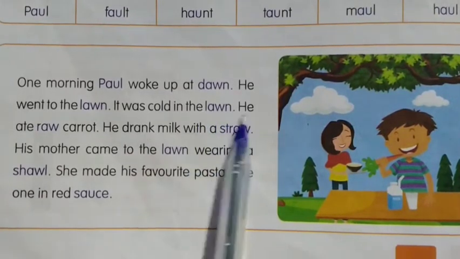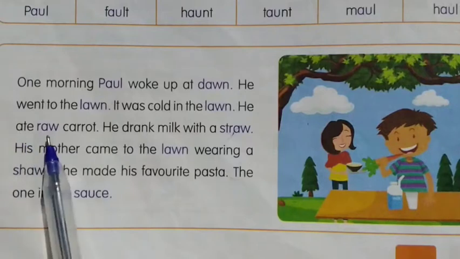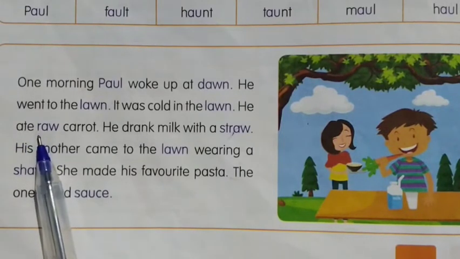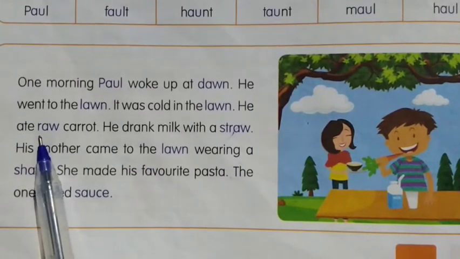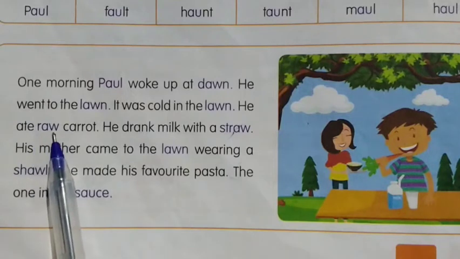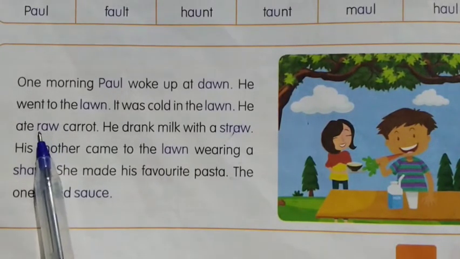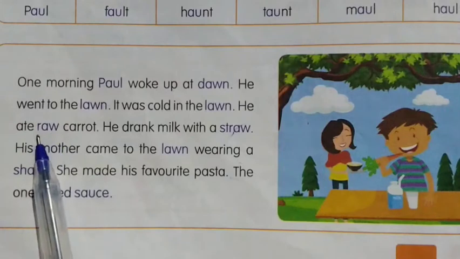Lawn. He ate, look at this word. R, A. There is no middle sound. In this word we have only beginning sound and then end sound. R, A. Raw.